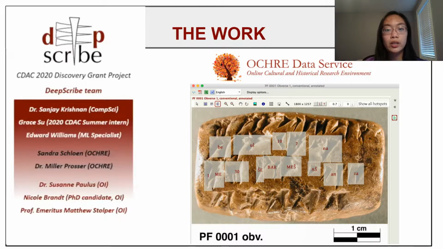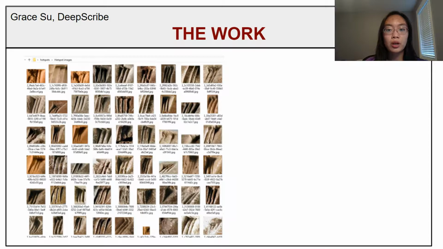This ample source of training data comes from the Oriental Institute's Persepolis Fortification Archive project, which has digitally photographed the previously mentioned tablets and stored their information on the online cultural and historical research environment, also known as the OCHRE data service. So this summer, when I joined the DeepScribe project, I helped investigate why the computer vision model was incorrectly classifying signs and how to improve it.